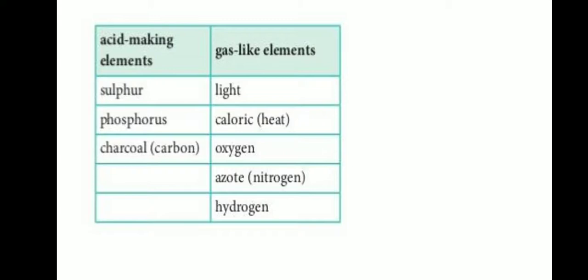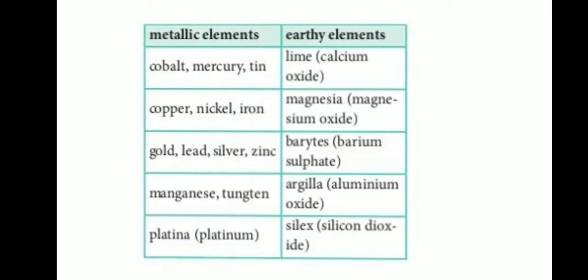Acid making elements: sulfur, phosphorus, carbon. Gas like elements: light, heat, oxygen, nitrogen, and hydrogen. And another one, metallic elements: cobalt, mercury, tin, nickel, iron, lead, silver, zinc, manganese, tungsten, and platinum. Earthly elements: lime, calcium oxide, magnesium oxide, barium sulfate, aluminum oxide, and silicon dioxide. This is Lavoisier's table.